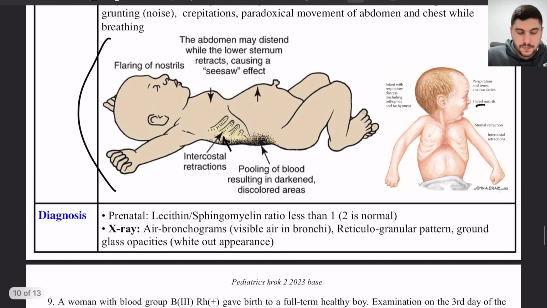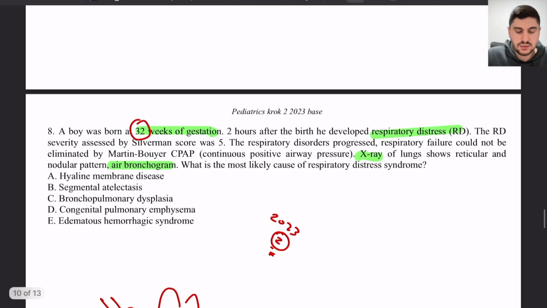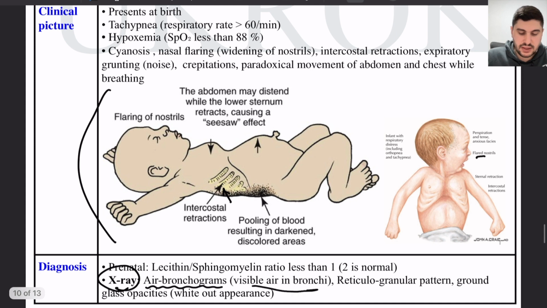So on X-ray, the diagnosis will be, there will be air bronchograms, as in the question they say the X-ray has air bronchograms, and this means we have visible air in the bronchi. It's one finding in this disease.